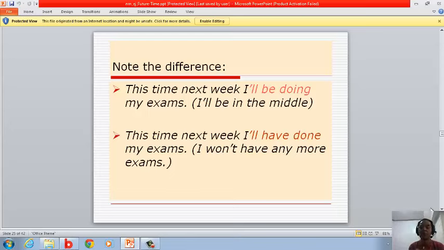If we compare these two examples, in the first one, he is just going to do his exams, while in the second example, he is going to be finished with his exams. Okay?